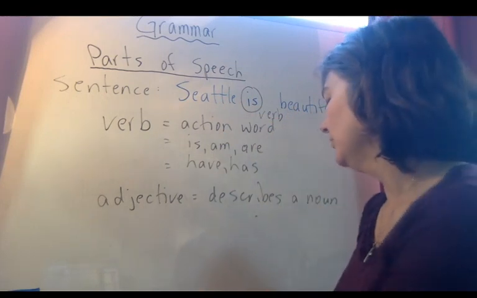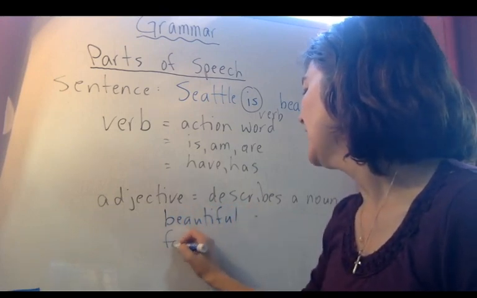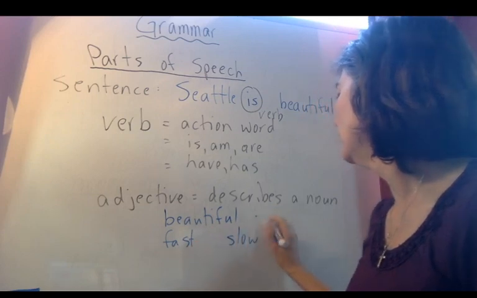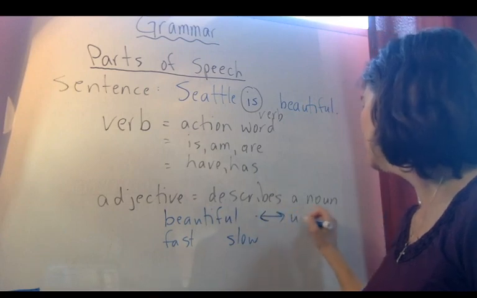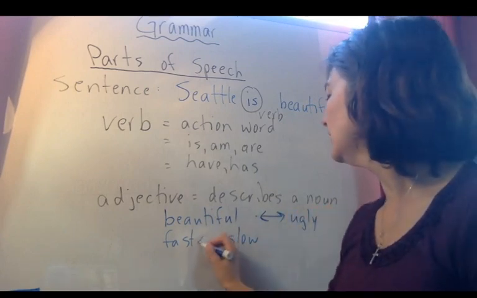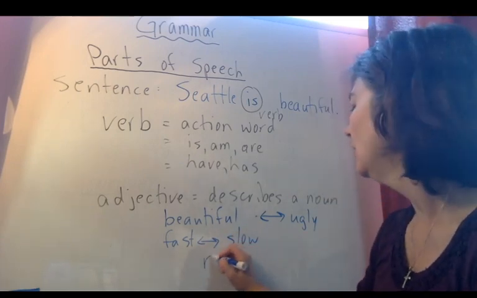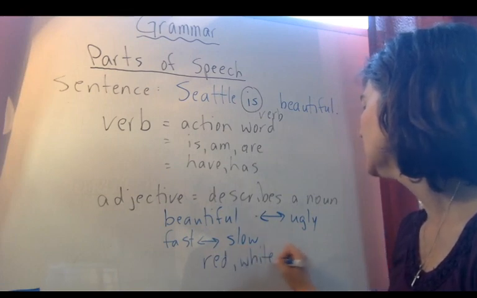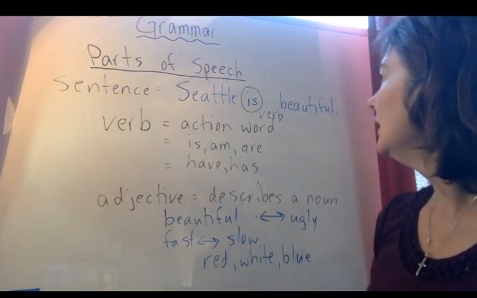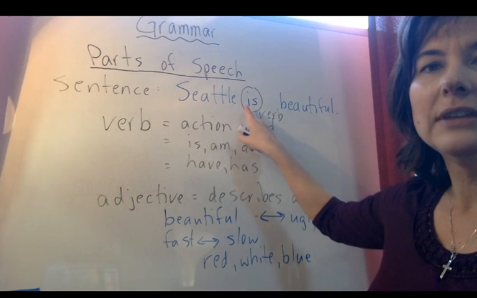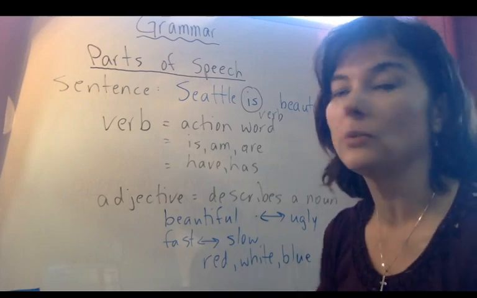Let's look at some more examples of adjectives. We have beautiful, fast, slow. What's the opposite of beautiful? Opposite is ugly. Opposite of fast is slow. We can also use colors as adjectives, right? We can use red, white, or blue, okay? These are all adjectives. Seattle, noun, is verb, beautiful is an adjective. So those are the most basic parts of speech that I want to talk about today.